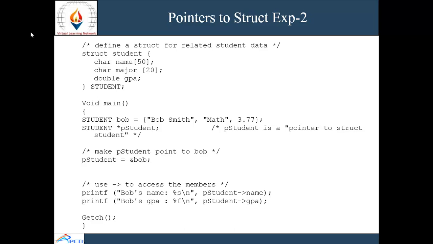Declaring a pointer, student star p student. p student is the pointer of this structure. In p student, I am putting the address of bob, the variable of the structure. Using a printf statement, I am printing the values of the members of this structure.